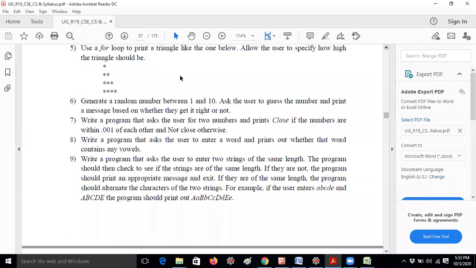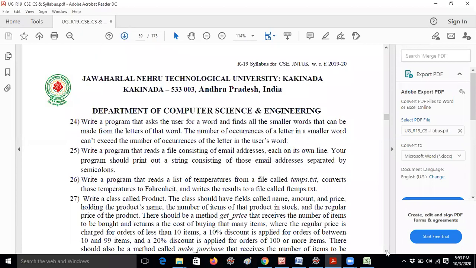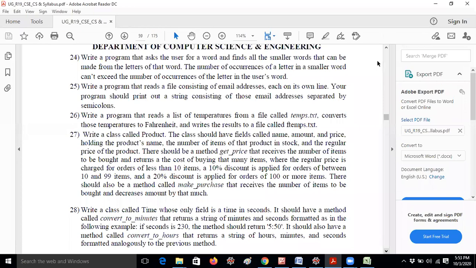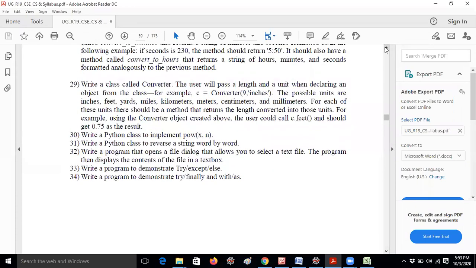Let me check it. There are 34. You usually submit the lab programs using your CodeTantra account.